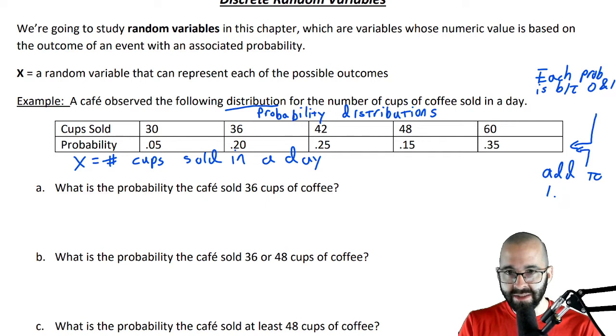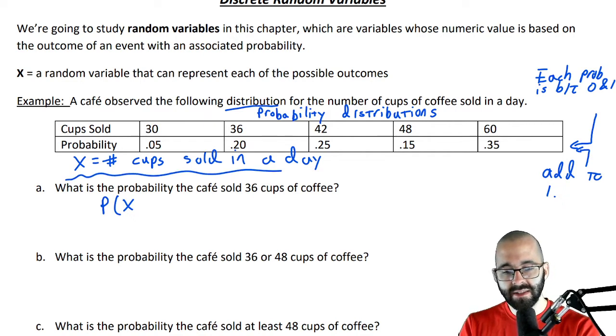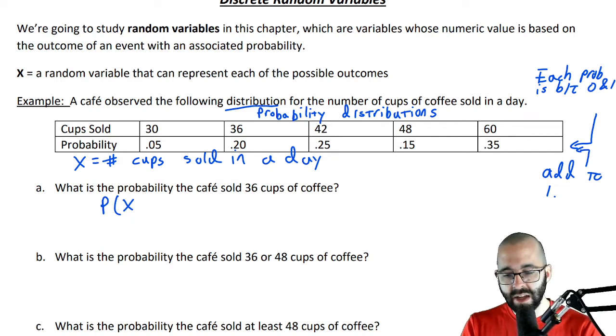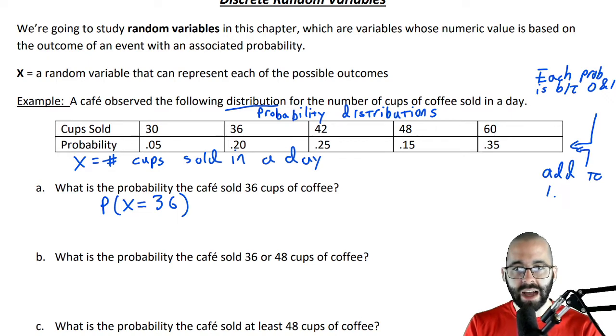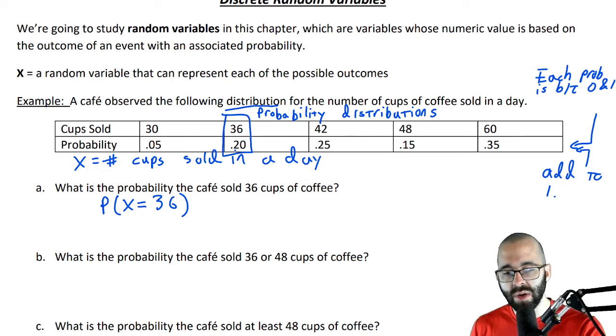What's the probability that the cafe sold 36 cups of coffee? So here's how we write that. The probability that the number of cups of coffee sold in a day, right? We said that's X. A random variable, it's a variable, it represents a number, but we don't know what that number is. What's the probability that random variable is equal to 36? This is how we write it. And so we just consult our table. Well, 36, that's up here. What is the probability? Well, 20%.